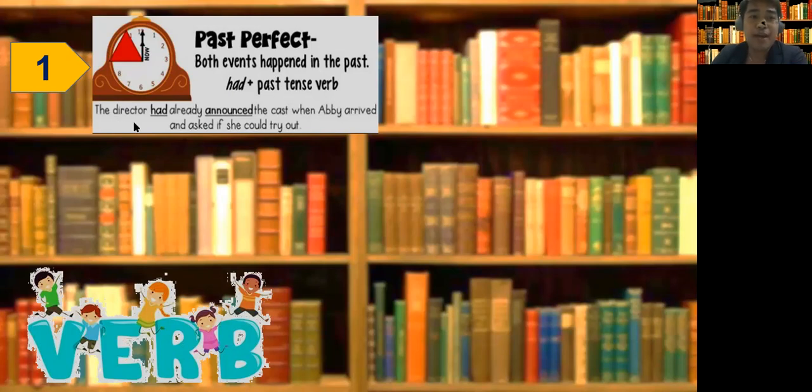Example, the director had already announced the cast when Abby arrived and asked if she could try out. You see this word had announced? This is our primary verb in this sentence. Our secondary verb is could try out. All right? So always remember, if it's in the past perfect form, use had. That is the magic word. Had plus the past tense of verb.